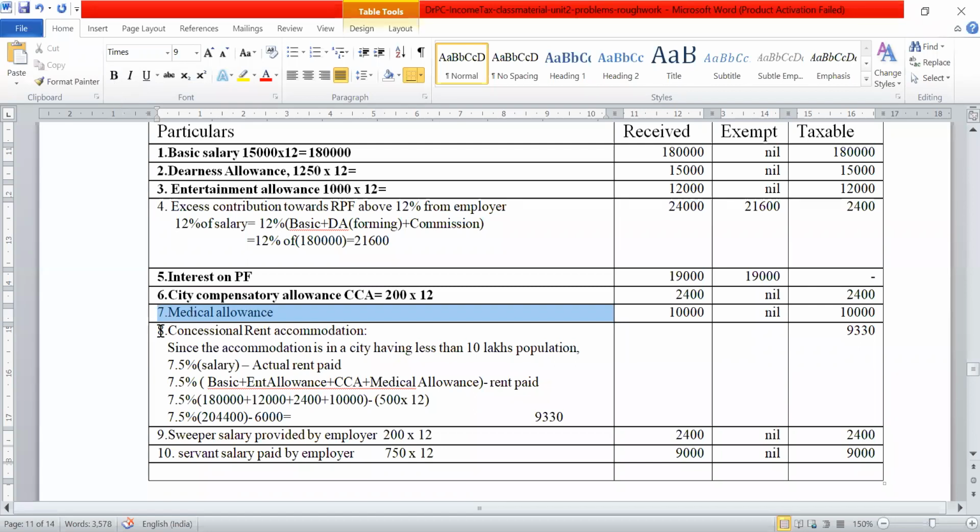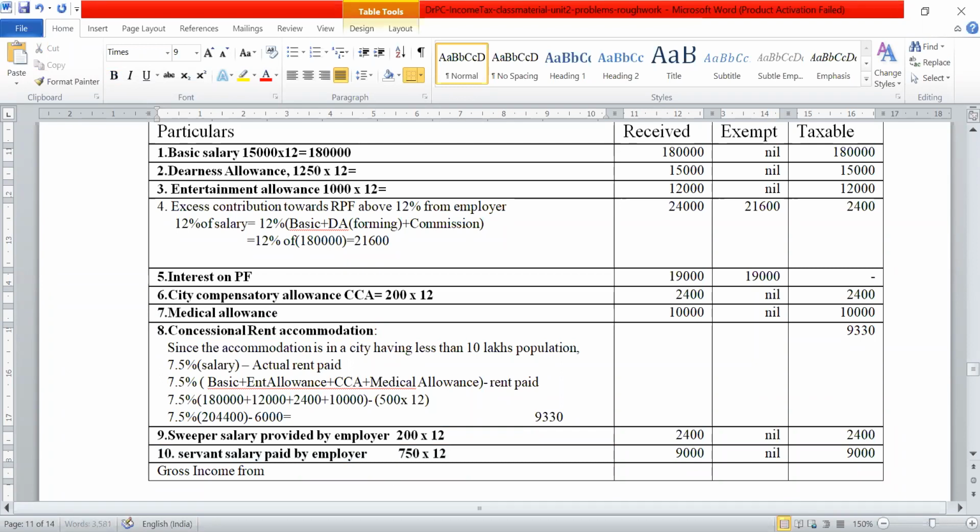Concessional rent accommodation, you have seen how to calculate that. Then sweeper salary, it's a perk. And then servant salary.